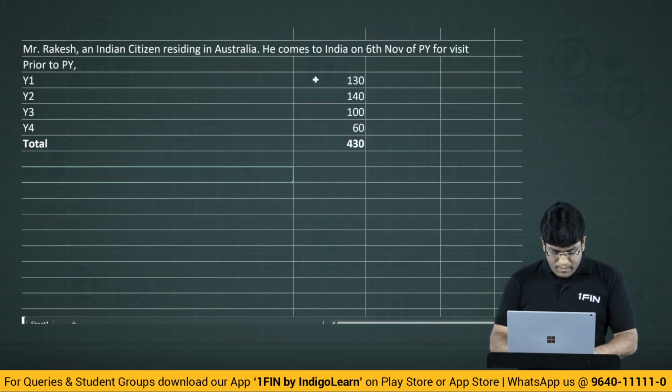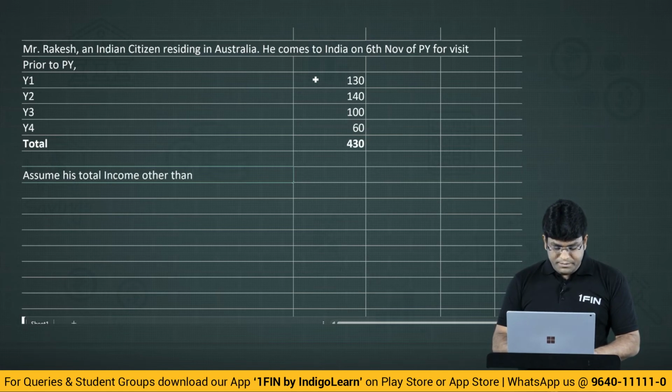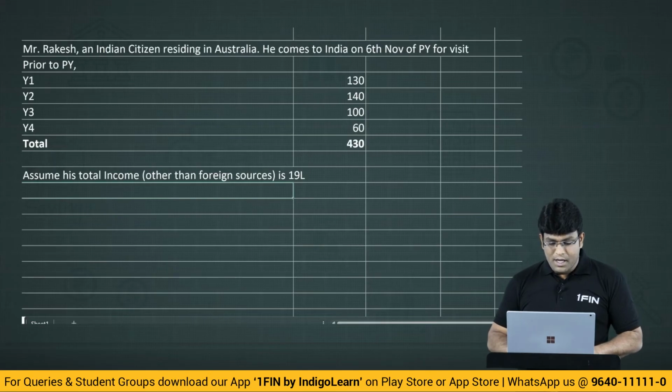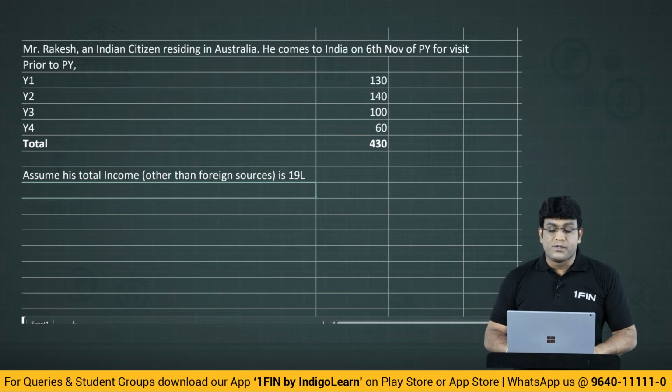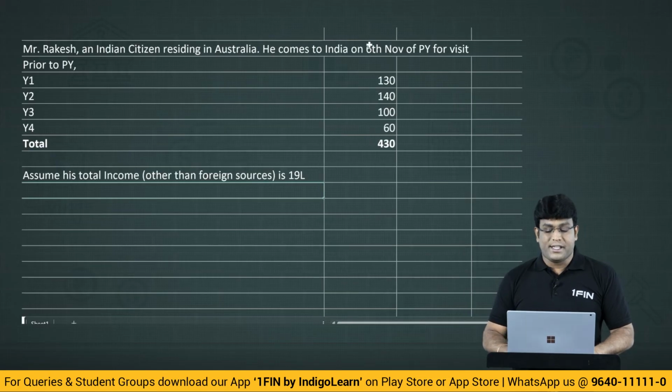So, assume total income other than foreign sources is, let us say, 19 lakhs. Come on friends, how much is total income? I said total income other than foreign sources, what I wrote is 19 lakhs. Clear with the question, my dear friends?